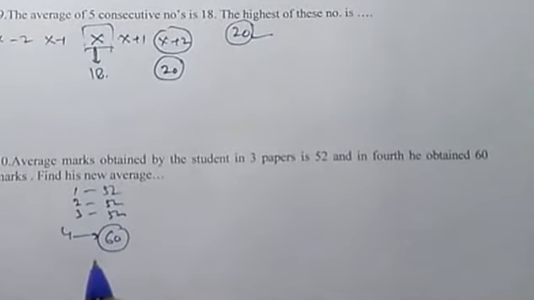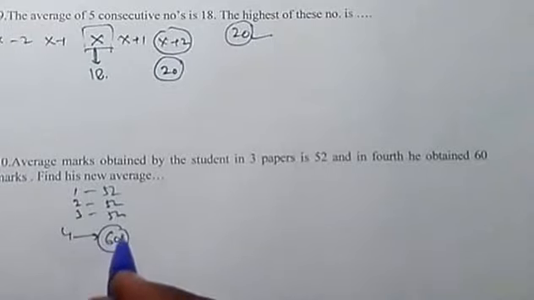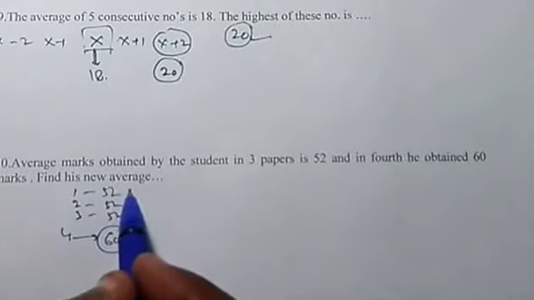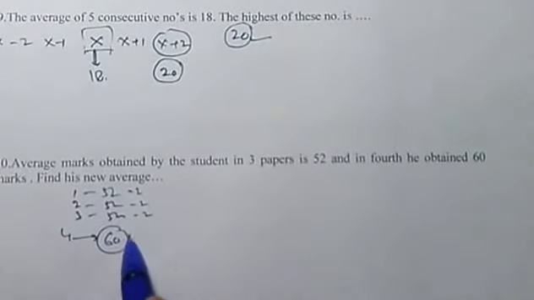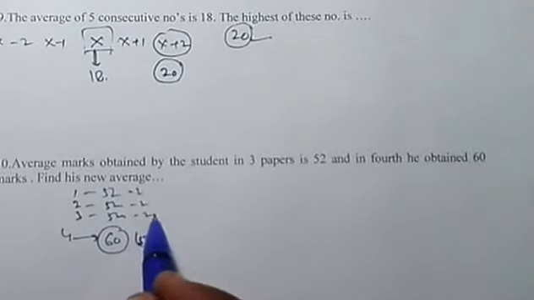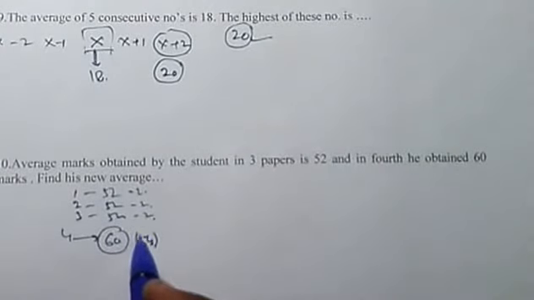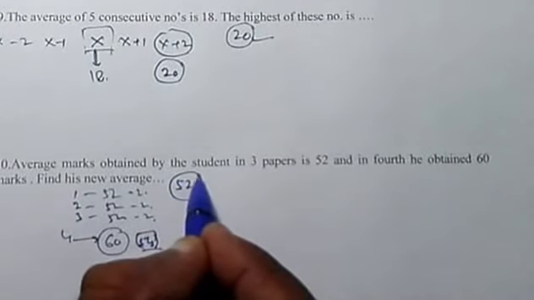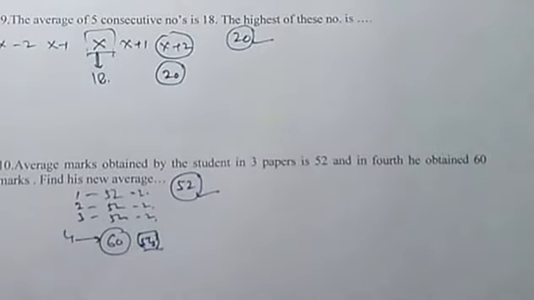So that means he's getting 8 more marks, correct? It will be distributed amongst 2, 2, 2, and the new paper, which will have 54 for itself. So 54 plus 2 plus 2 plus 2, the new average is 54. Simple logic, as we have seen in our concepts, right?